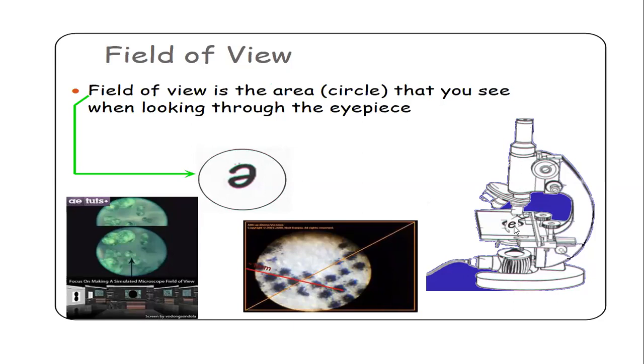If this is the slide here, you can't see the entire slide at a time, because this objective will have a small lens which will be projecting a small area on the slide. Whatever area we are able to see under the microscope at a time, that area is called the field of view.